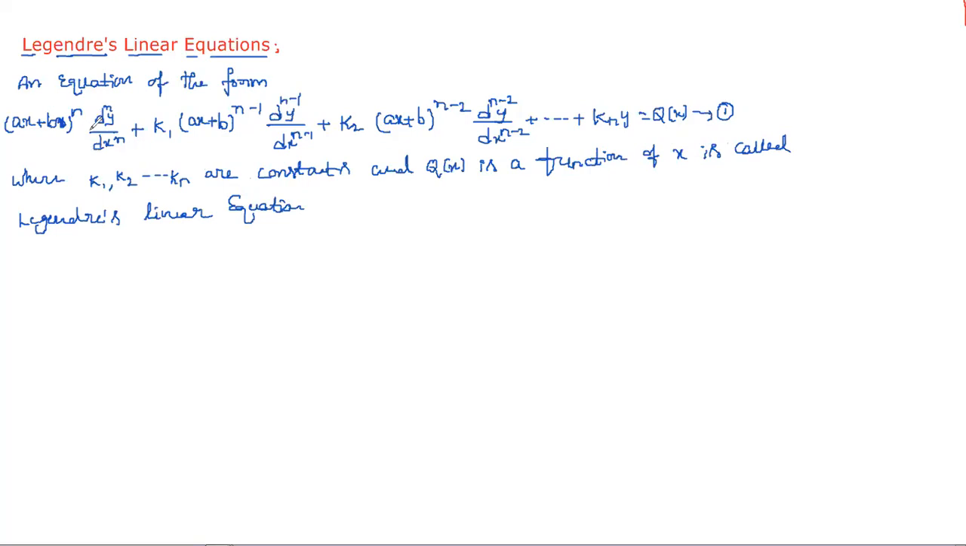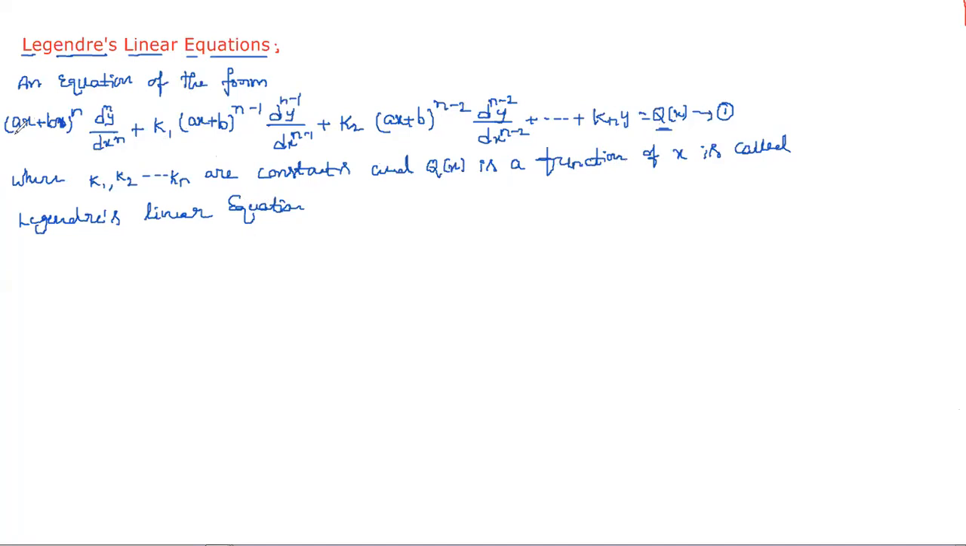So if the given equation is in the form of (ax + b)^n d^n y/dx^n plus k1 (ax + b)^(n-1) d^(n-1) y/dx^(n-1) plus k2 (ax + b)^(n-2) d^(n-2) y/dx^(n-2), plus and so on, plus kn y equal to Q(x), where k1, k2 and so on up to kn are constants and Q is a function of x, then we call those equations Legendre's linear equations. Can we convert this Legendre's linear equation into an Euler-Cauchy equation just by taking certain values?